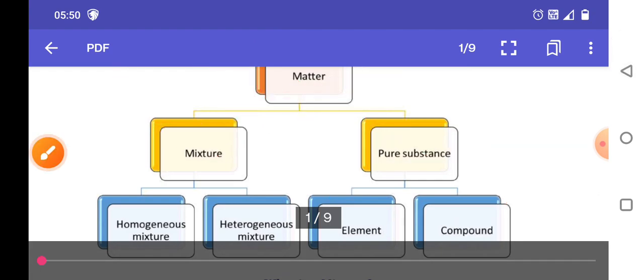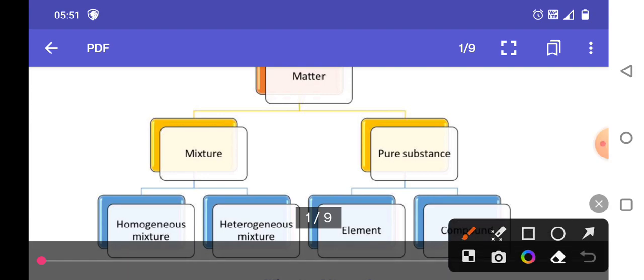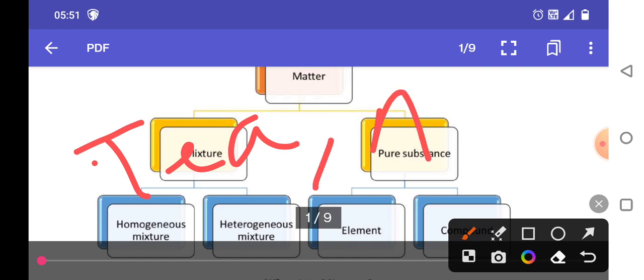Then impure substances. How can you say whether a substance is impure? Impure substances consist of two or more than two types of particles. For example, we can take tea, air, soil.